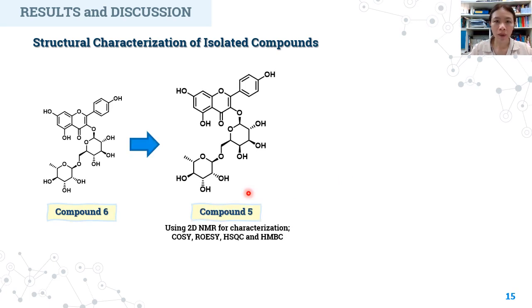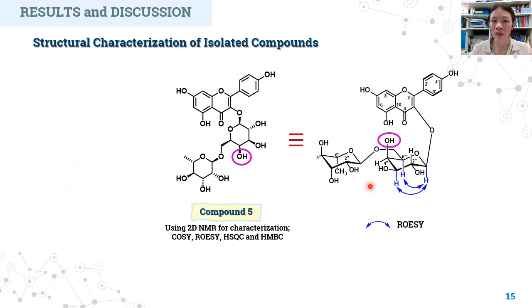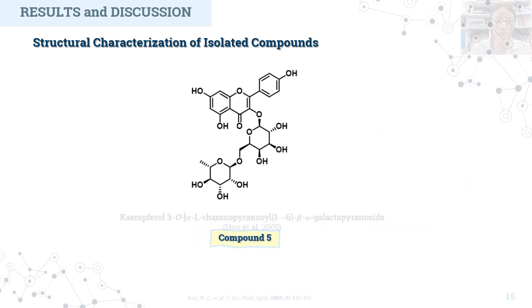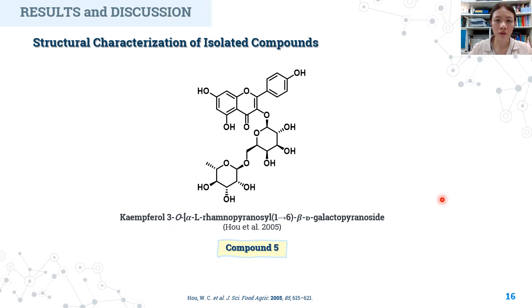From the 2D NMR of compound 5, it showed that the configuration at carbon position 4 of glucose was changed based on the ROESY correlations as shown in this slide. So, the glucose was changed to galactose in compound 5. So, compound 5 was elucidated as this name by Hu and co-workers in 2005.